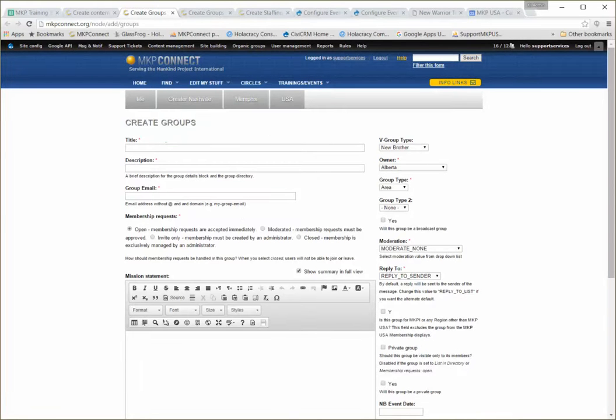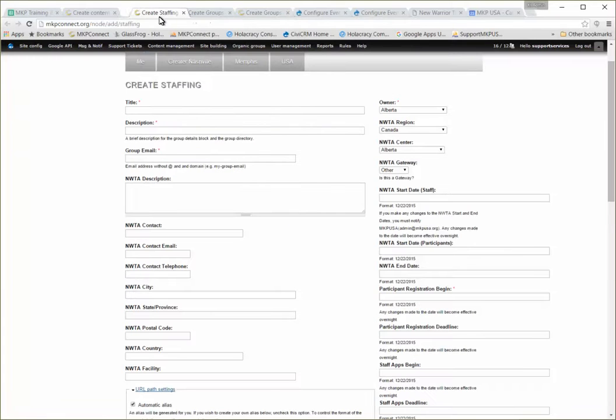Okay, so let's create the V groups. And what am I on? On New Brother. Let's just start with staffing because that tends to be the root of all the titling. We'll call it Alberta, September 2016 NWTA. The title field and the description field are identical. AB is Alberta, September 2016 NWTA. That is our base email.